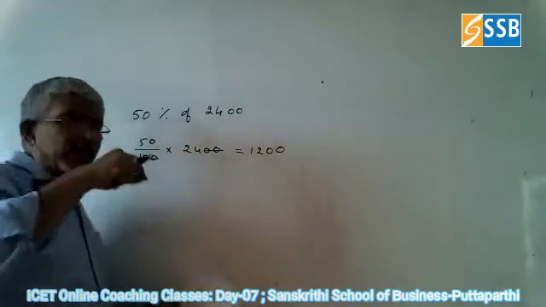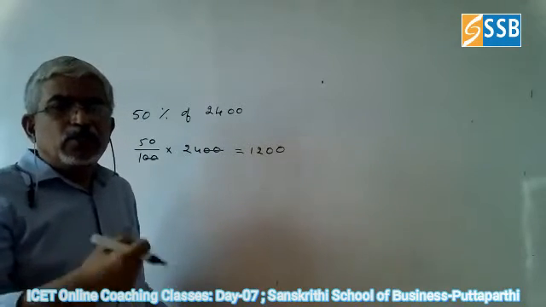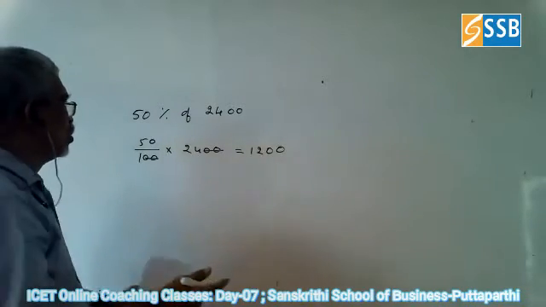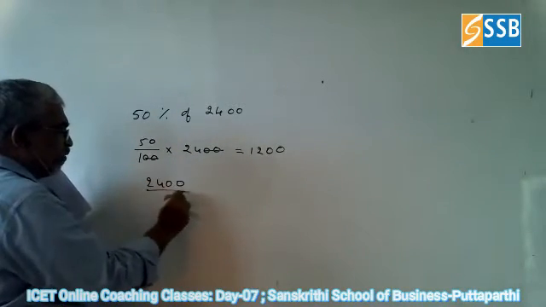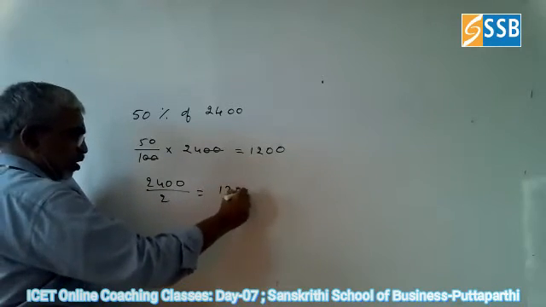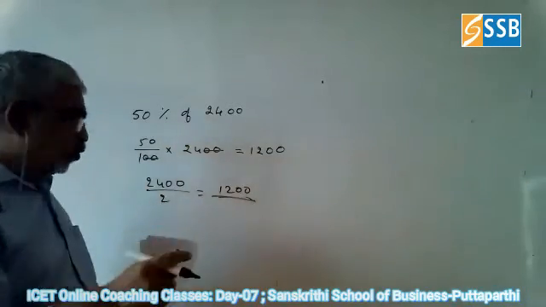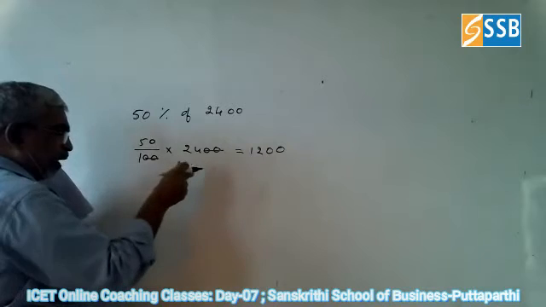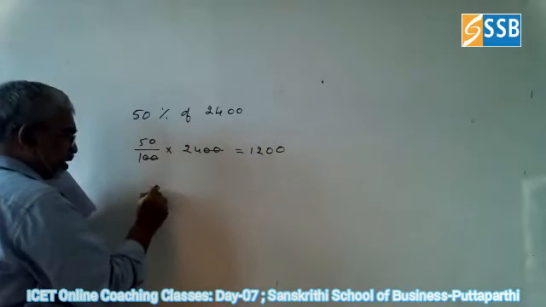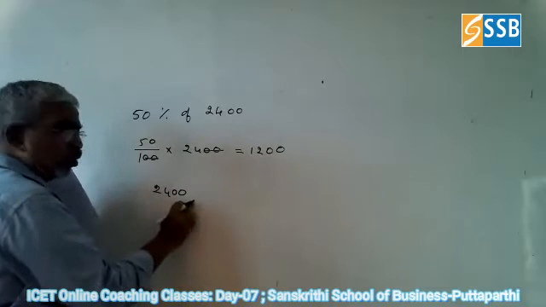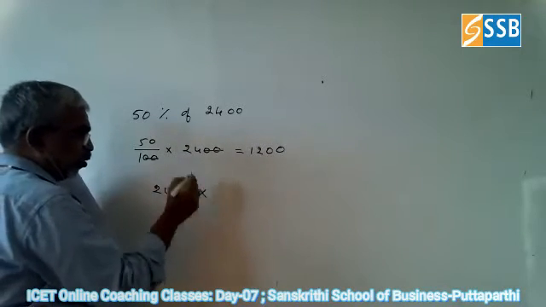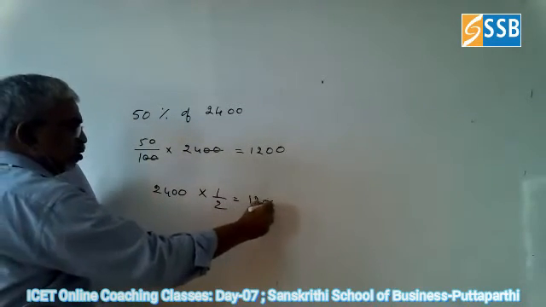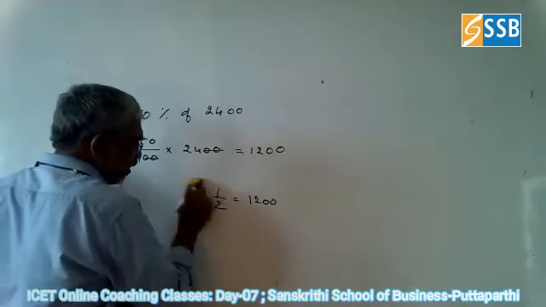But what is 50% as a fraction? You have to multiply by 1 by 2 or divide by 2. So 2,400 divided by 2, you get 1200, which is nothing but 50%. So how to use the fraction? That is x into that particular fraction we use. For example, 2400 is nothing but the total value, multiplied by that fraction 50%. You put the fraction here and you will get 1200. So this is the second part we are using.